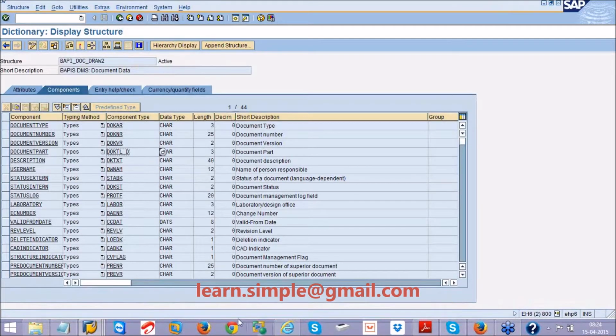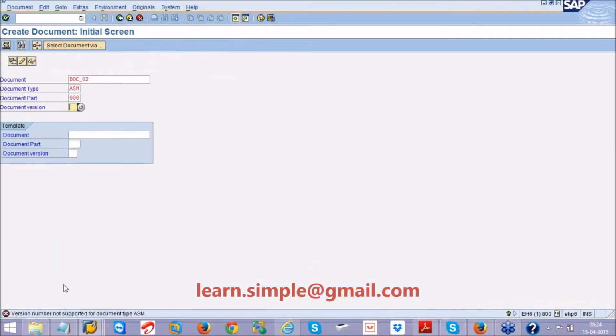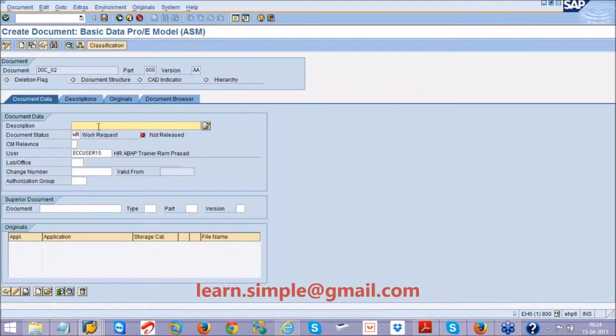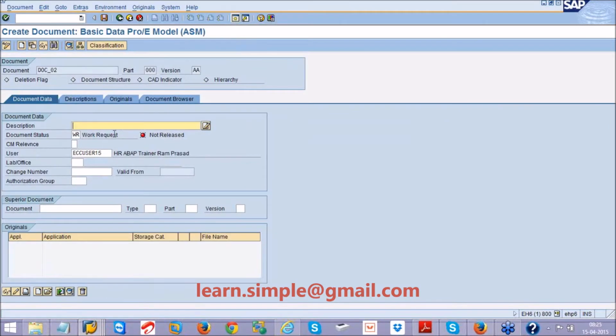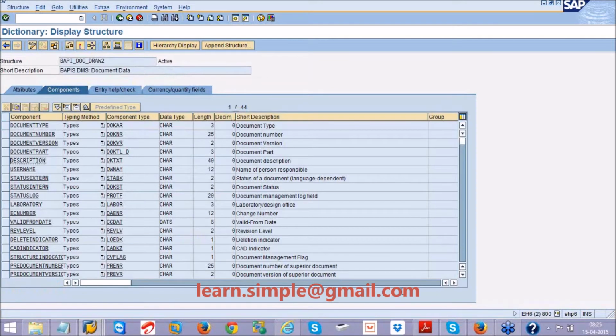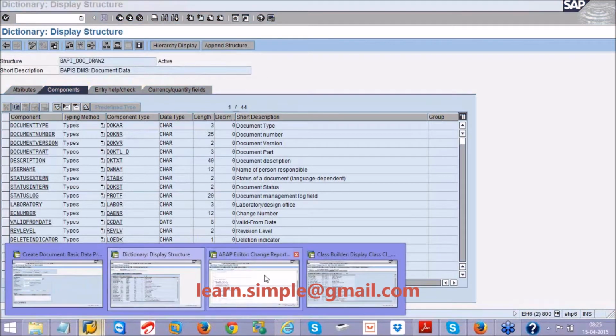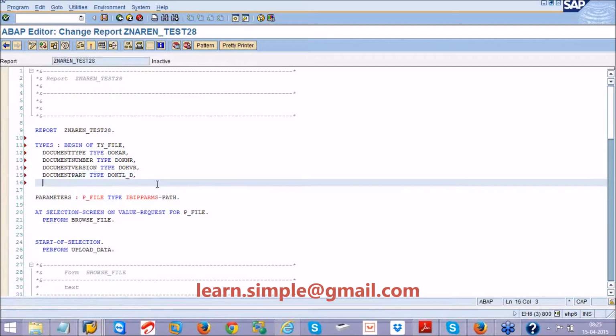So once it is done, so all these things are done, what we are doing, we press enter. Inside this we are giving a document description, right? So nothing else. Inside this we are giving a document description. So that is this. And you can see the document status, username is already available by default. Okay. So those will come by default, but if you want to pass it on, you can also pass it on. For example, I'll say description type